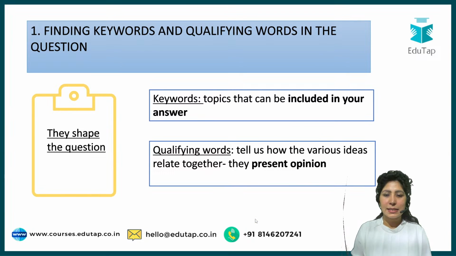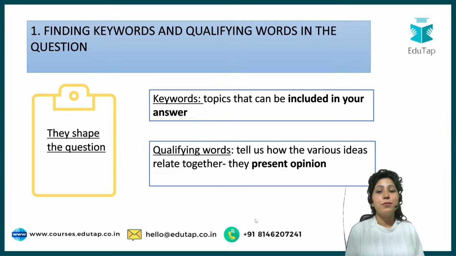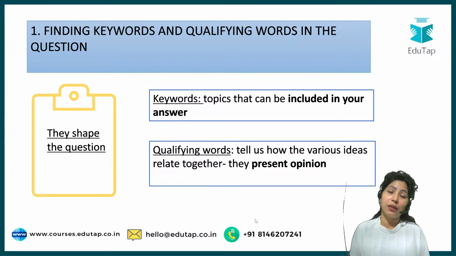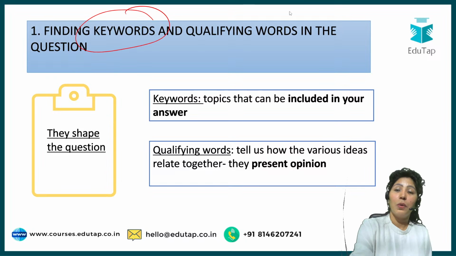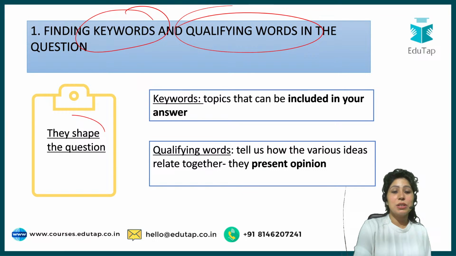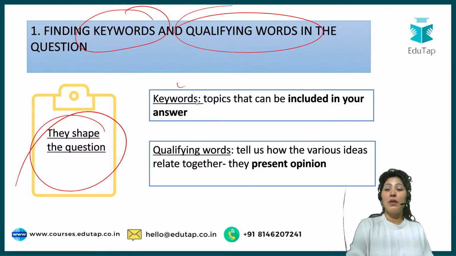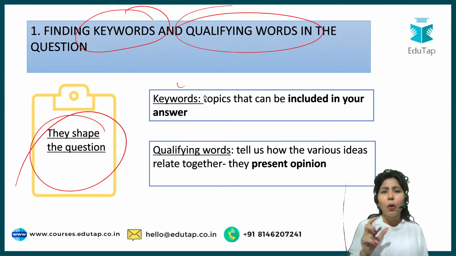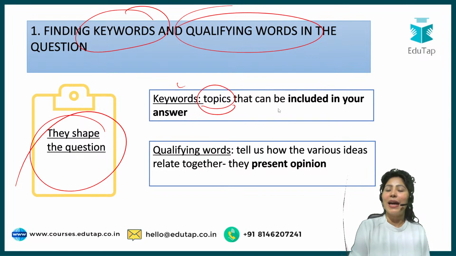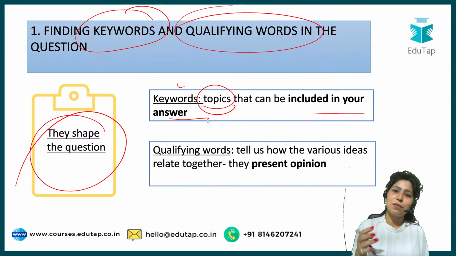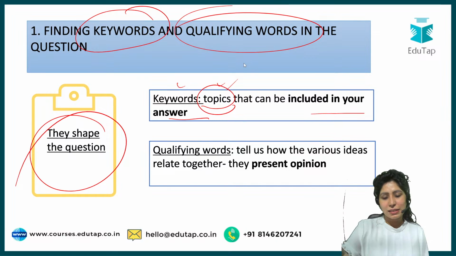Let's start. The first one is finding keywords and qualifying words in the question. What are keywords and what are qualifying words? Basically, these are the words that shape the question, that make up the question. Keywords are the topics on which the question has been asked. For example, a question on women empowerment, on fintech, on digital lending. All these are keywords. These are the topics which have been given in the question, and the answer has to be on these topics itself. We'll see with an example.